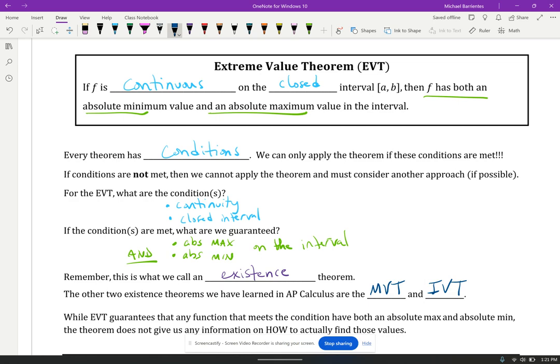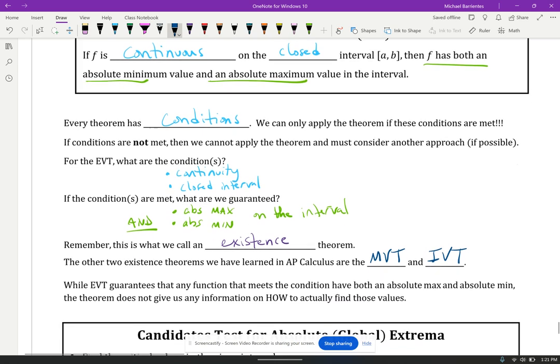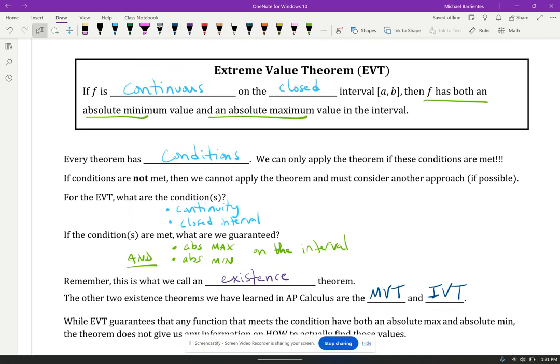So the theorem doesn't tell us how we're going to find the values. It just tells us that these values exist. And so for that, we're going to have to establish our own process of figuring out how to find the absolute max and min. But the EVT, the extreme value theorem, is going to guarantee us that those values do exist. Once we know they do exist, then we can start the process.